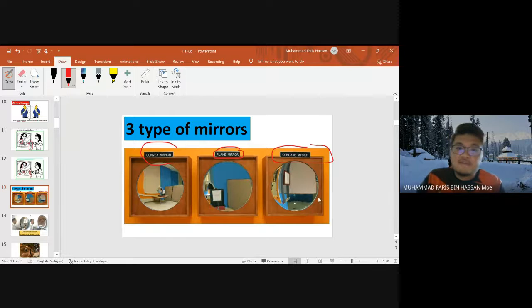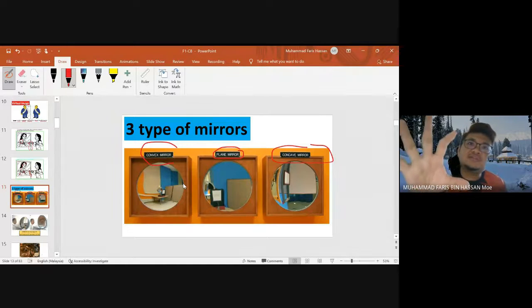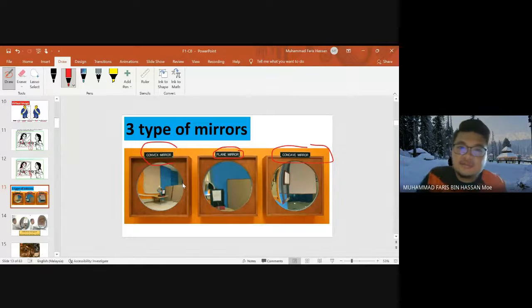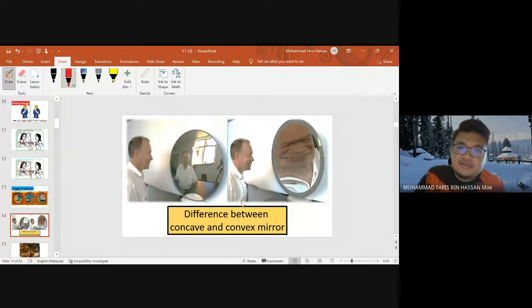So this is the convex mirror. Biasanya convex mirror ni untuk enlarge the image, actually enlarge the image to see the bigger space lah. And then the concave mirror is more for enlarging the image which is nearer to the mirror. This is the difference between the concave and convex mirror. So this is the convex mirror. This is the concave mirror.